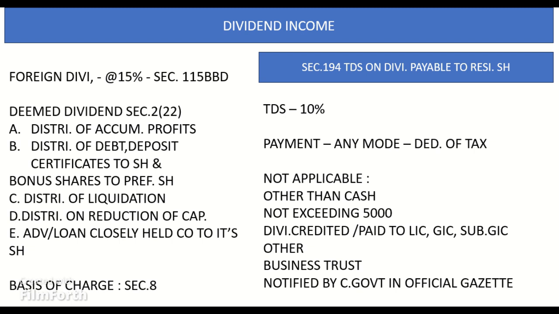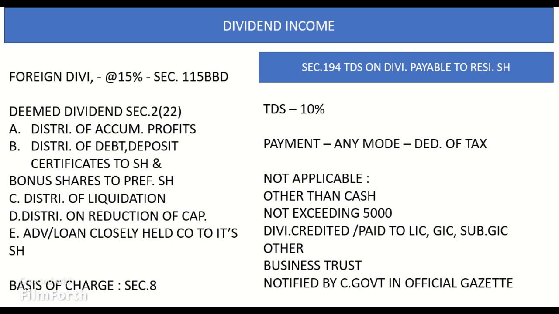Next important topic is taxability of dividend income. Basis of charge of dividend: any income by way of dividends received from a company, whether domestic or foreign, is taxable in the hands of the shareholder at normal rates of tax. Important point: dividend received from a foreign company is taxable in the hands of the shareholder at the normal tax rates, subject to residential status and place of receipt.